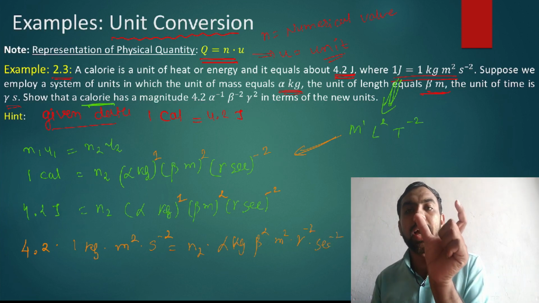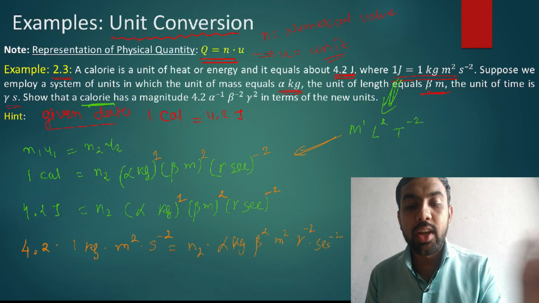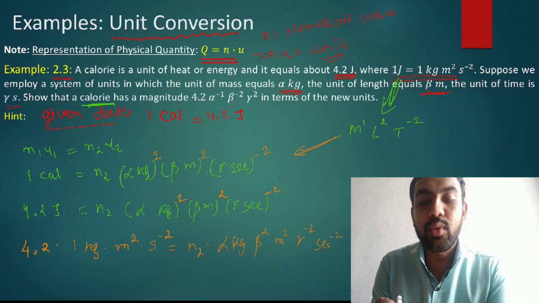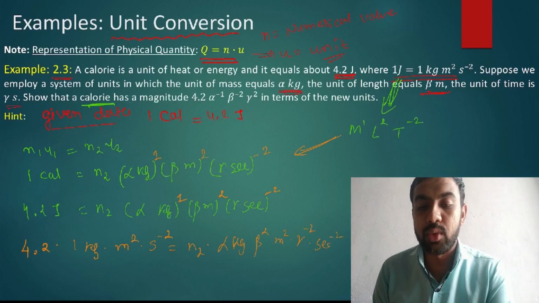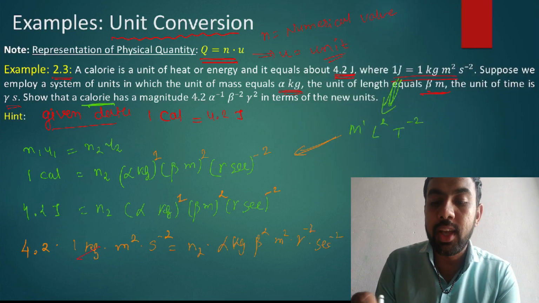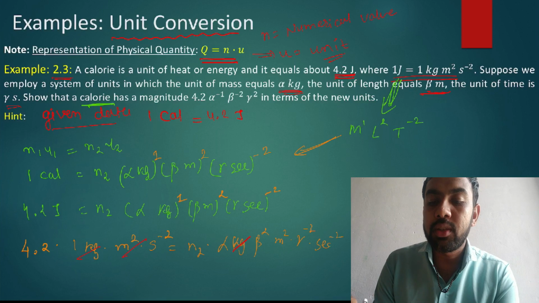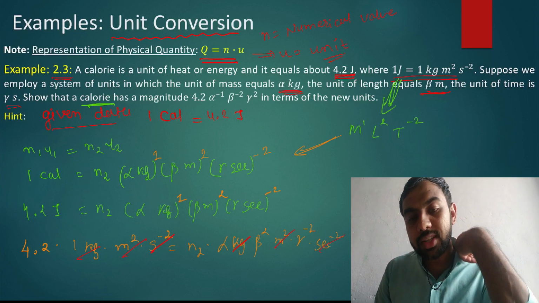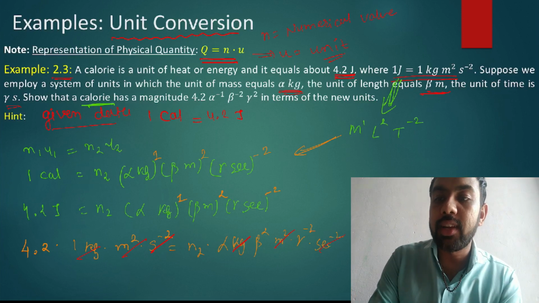You just expand this bracket, n2 as it is, alpha kg as it is, beta square meter square, gamma raised to -2 second raised to -2. If anything cancels out, cancel it. So 1 kg, meter square, second raised to -2 cancel. What remains is n2.